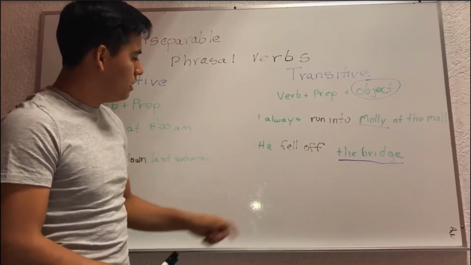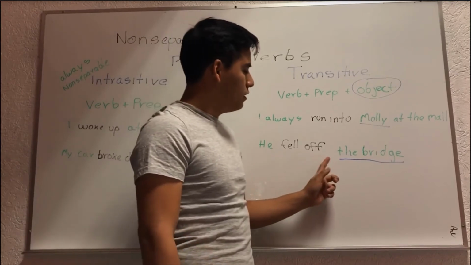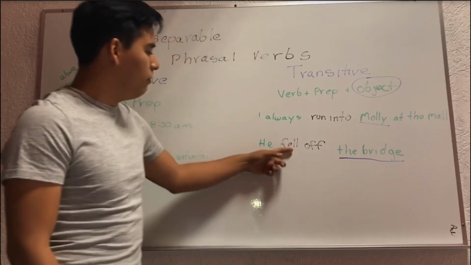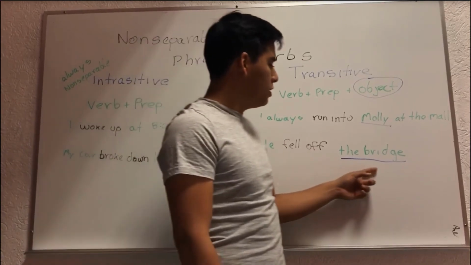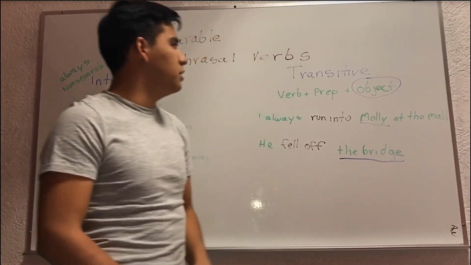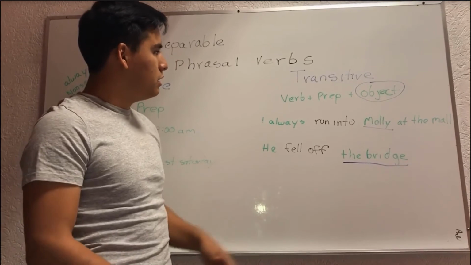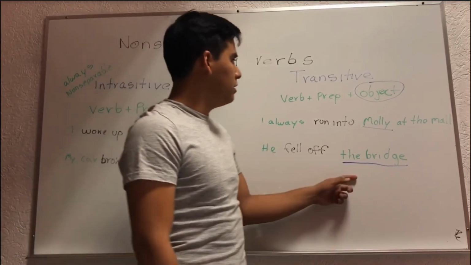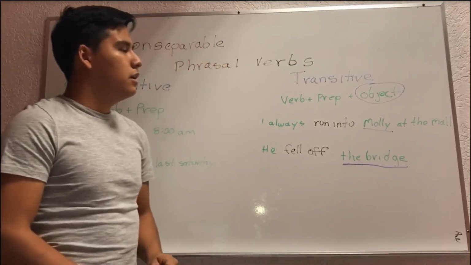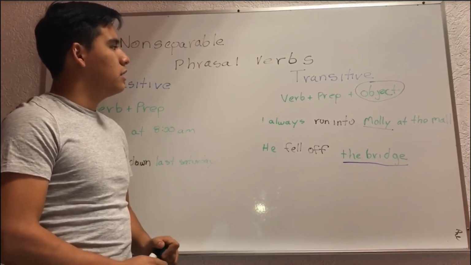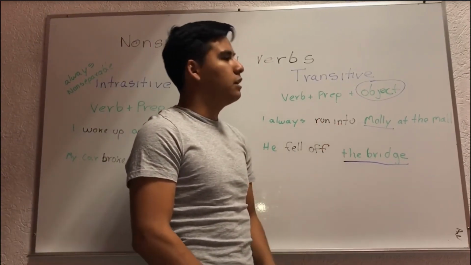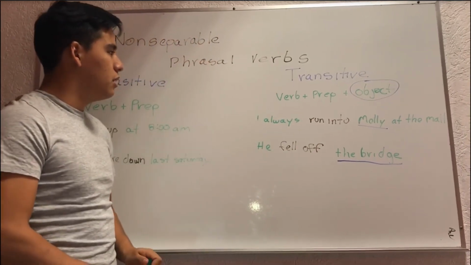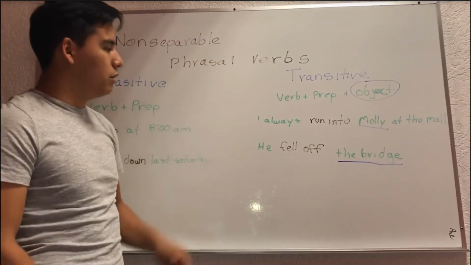Another example is we fell off the bridge, where fell is the verb, off is the preposition, and the bridge is the object. This is the characteristic of a transitive verb. It's very important to always keep the verb with the preposition because they are non-separable.